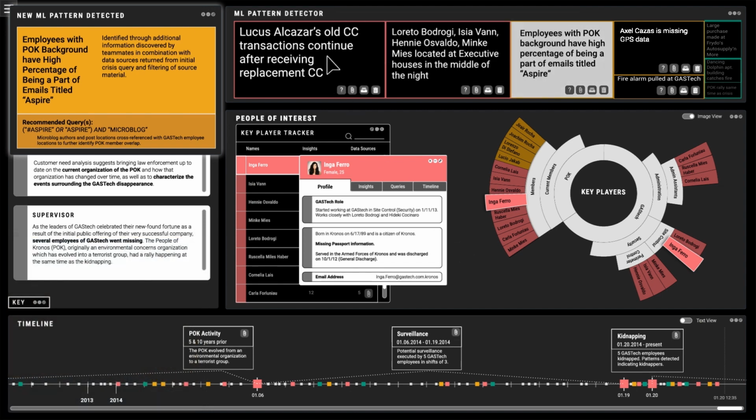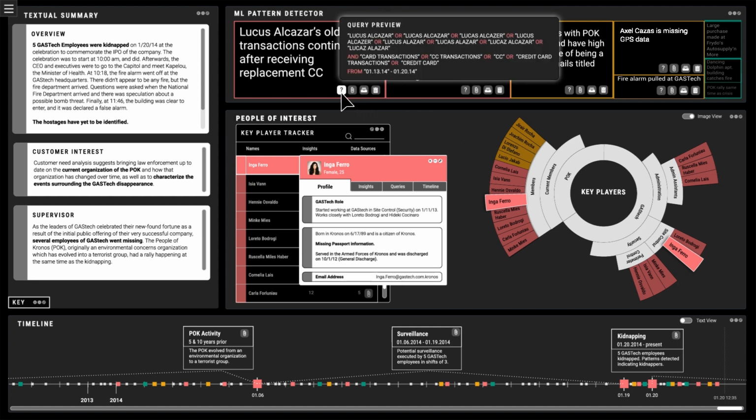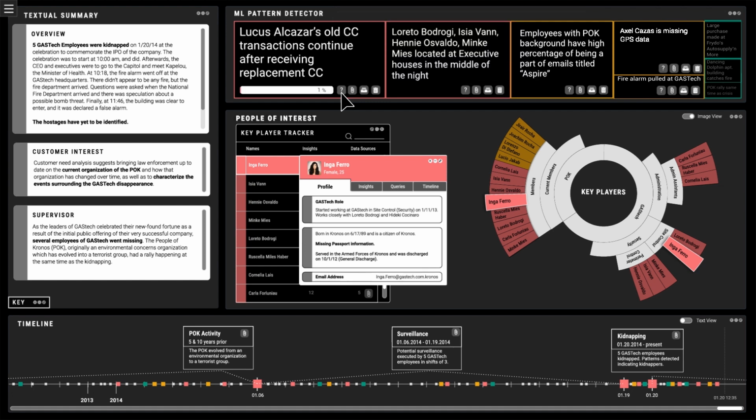When ready, Naya looks at the ML pattern detector on her desktop. Because the new pattern is medium priority, Naya decides to investigate a high priority pattern first. She clicks the pattern source button, which brings up the original data on her second monitor. Satisfied with the source credibility, she hovers over the query button to view ML's suggested query and its iterations. She decides to run the query, which is sent to her standard querying tool.